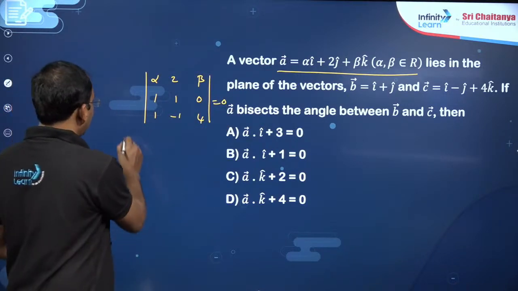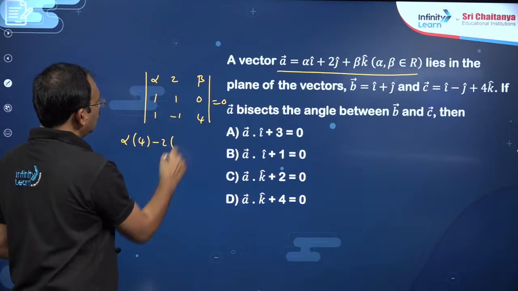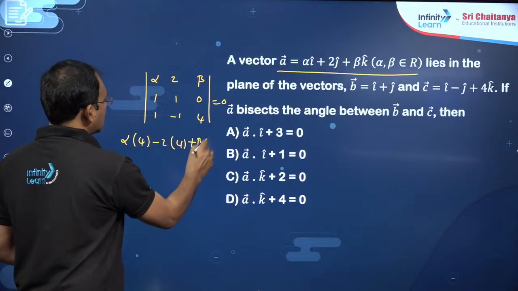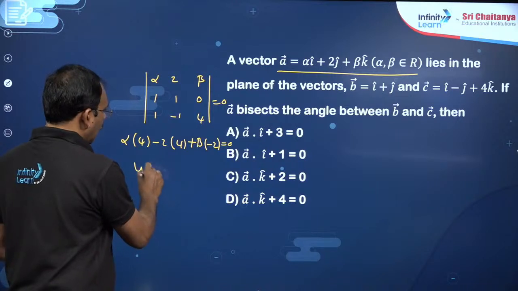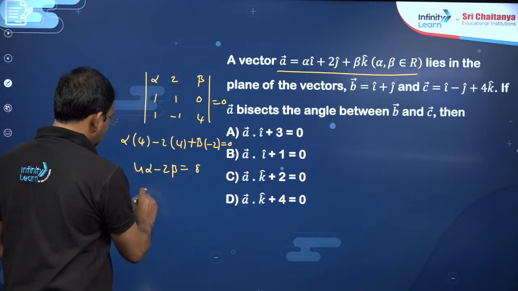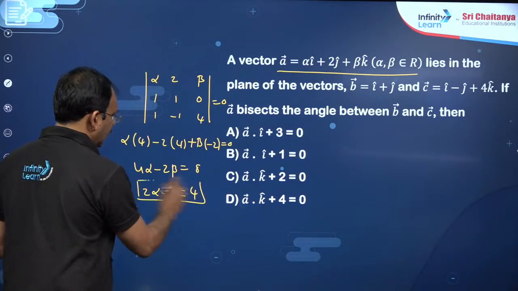So now if you apply determinant, alpha into 4 minus 2 into 4 minus 0 plus beta into minus 1 minus 1 minus 2 equal to 0. You got 4 alpha minus 2 beta is equal to 8, which is 2 alpha minus beta is equal to 4. This is one relation.